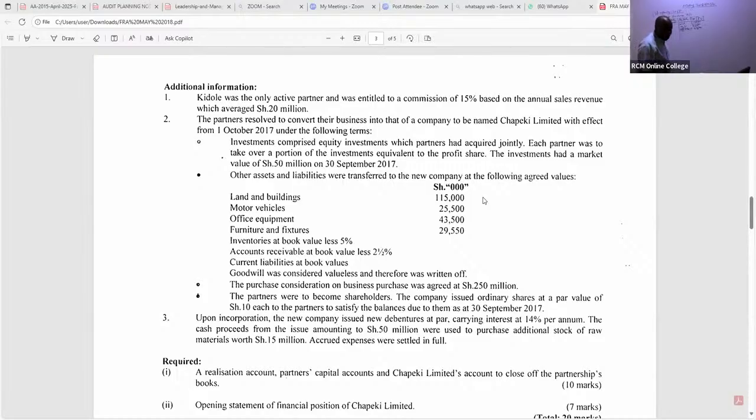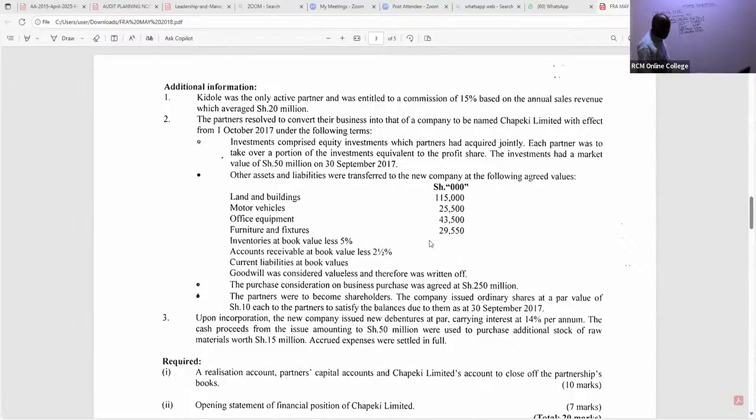Ladies and gentlemen, we also have furniture and fixtures. Remember, we are looking at these agreed values, fair value. So that is 29,550.